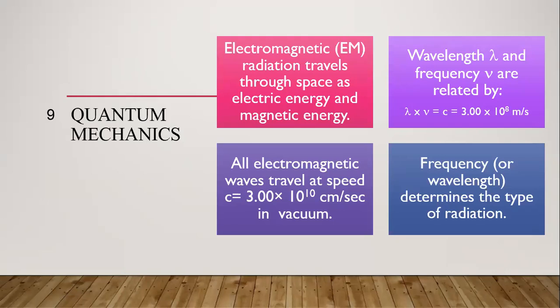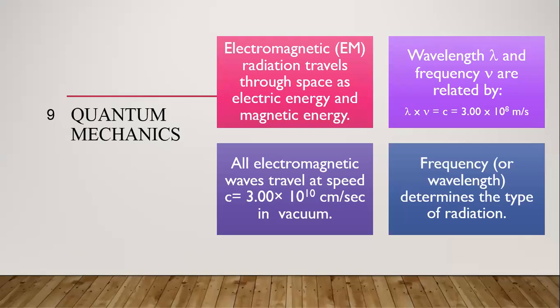Now, if light propagates in the form of a wave, it can be described by specific parameters: wavelength and frequency, as well as intensity and amplitude. Those are the parameters we use to describe the wave nature of matter.